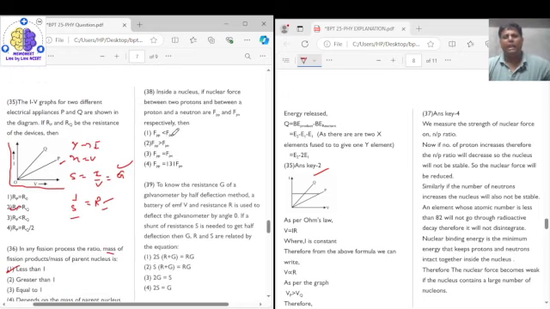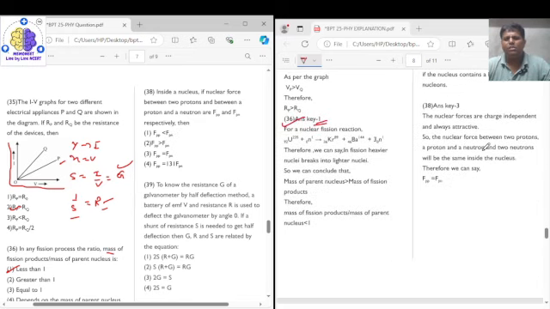Coming to question number 38. Question number 38 says that inside a nucleus, if the nuclear forces between two protons and between a proton and a neutron are FPP and FPN respectively, then... Nuclear force is independent of the nature of the charges.